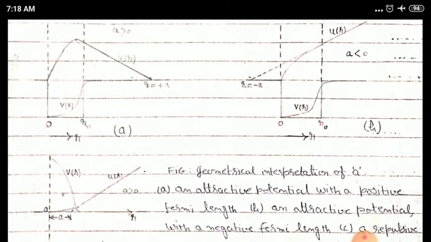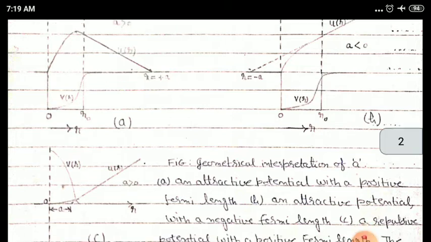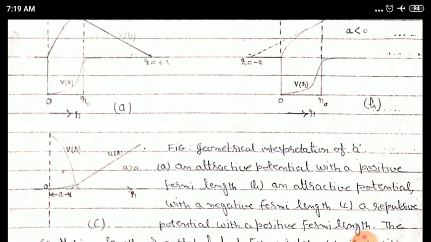So since V has negative value in diagram A and B, this shows attractive potential. So diagram A shows an attractive potential with a positive Fermi length r equal to plus a, and diagram B shows an attractive potential with a negative Fermi length.